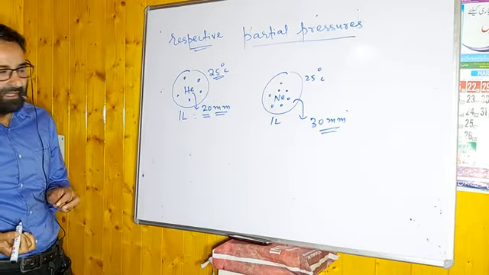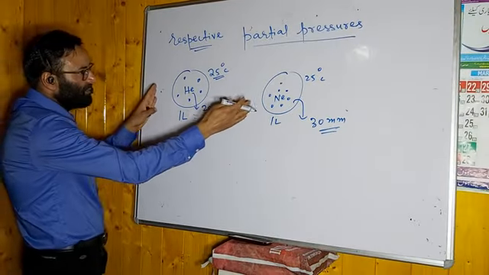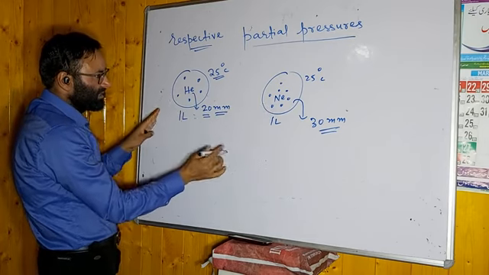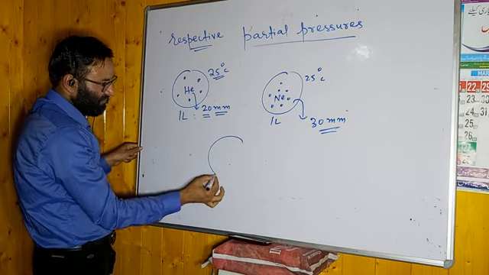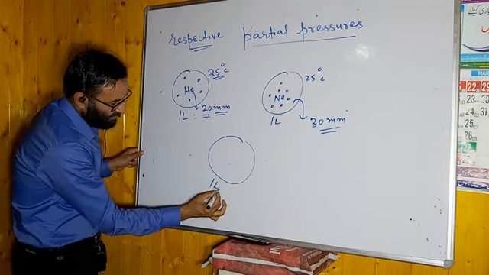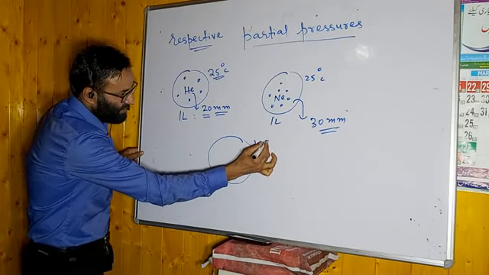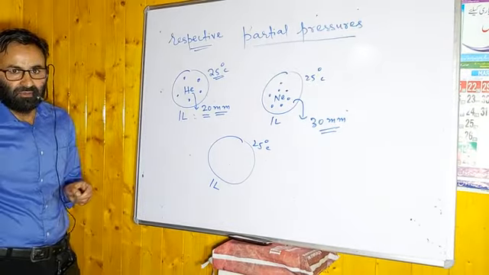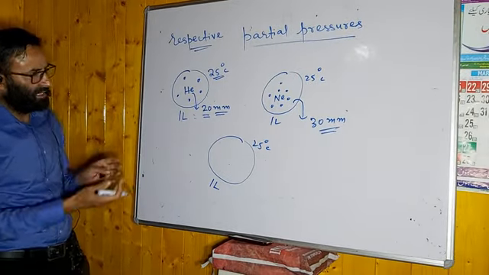Remember this one. Now, as per Dalton, if you take these two gases in the same volume, 1 liter, and temperature same 25 degrees Celsius, you can understand this law by this example also.